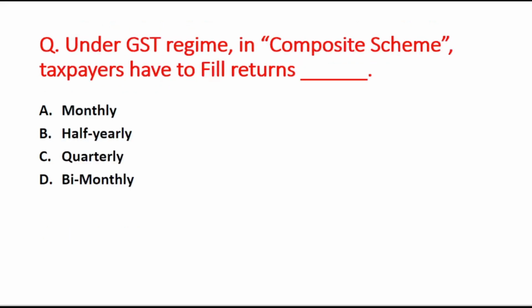Now the next question is: under GST regime in composite scheme, taxpayers have to file returns blank. A option is monthly, B option is half yearly, C option is quarterly, and D option is bi-monthly. So the right answer is option C, that is quarterly.